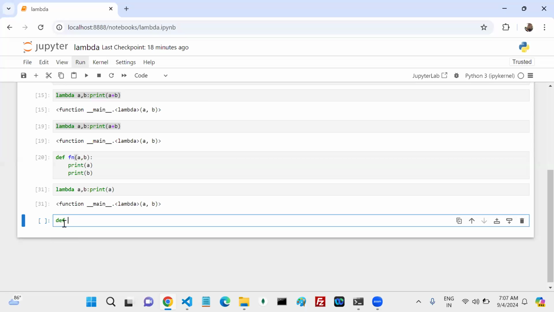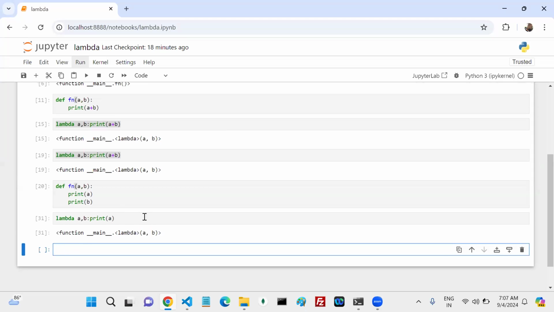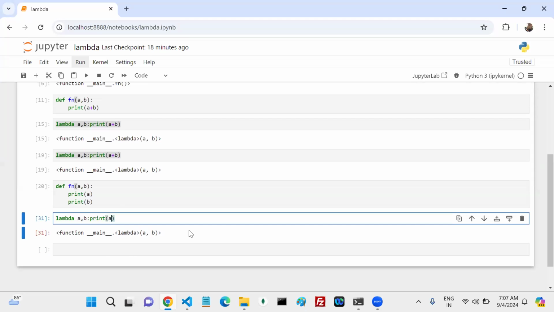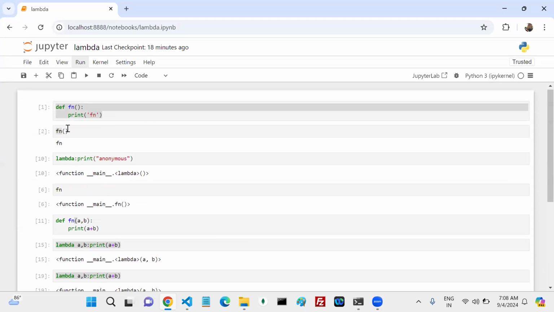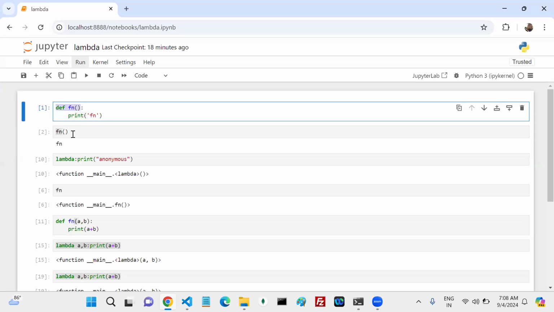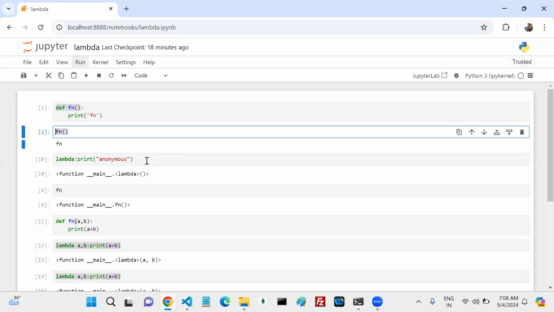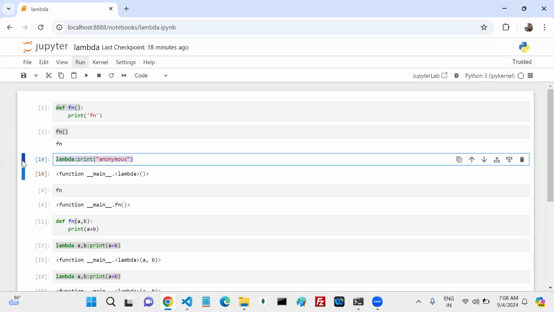Can anyone tell me how another function looks, a function with a return type? Before moving to that, I want to execute this particular function. If you want to execute this function, how can we execute it? Directly you can call it like this.